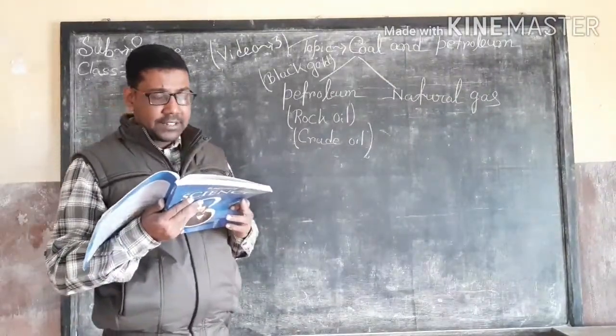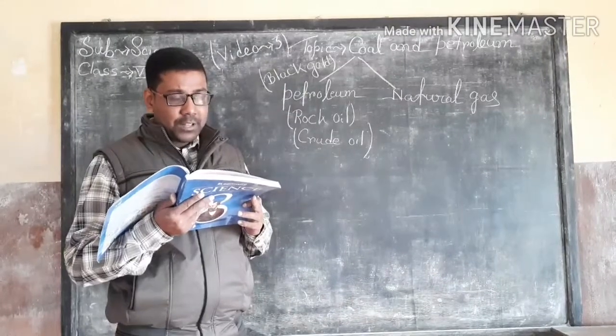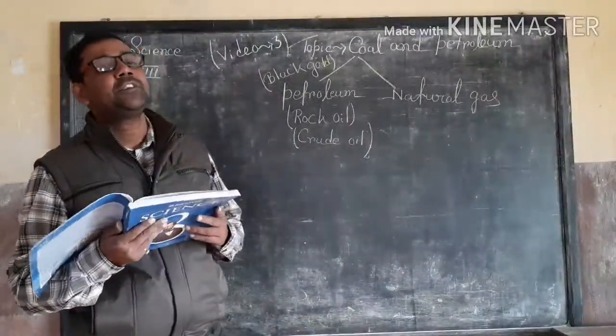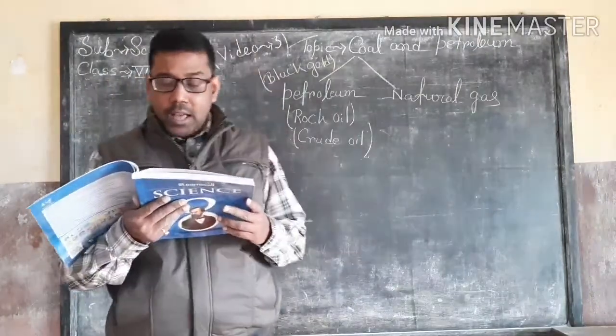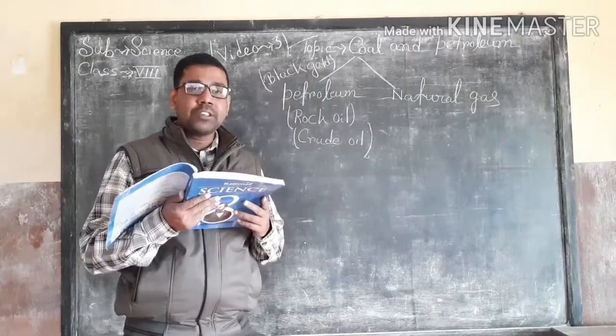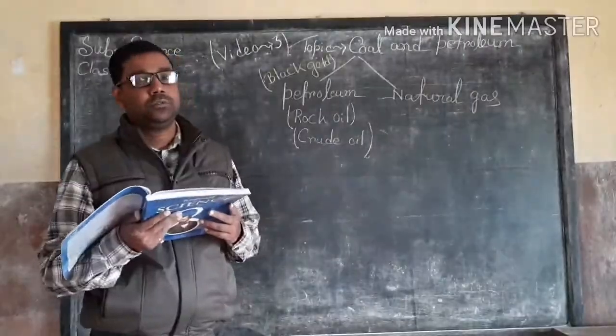And coal mining is reported to cause some major environmental problems. Methane, which is a greenhouse gas, so remember, methane is one of the greenhouse gases, is released during coal mining, and it may also mix with the groundwater and cause water pollution.